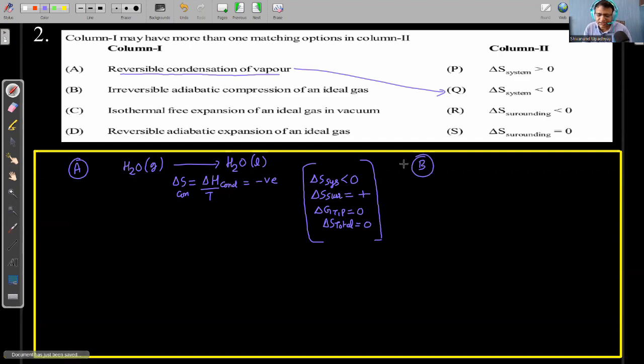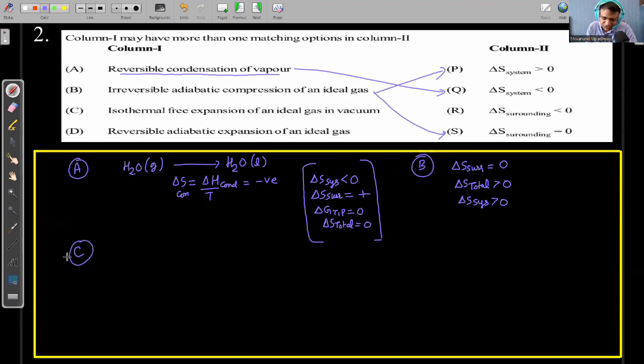In option B, they are saying irreversible adiabatic compression of an ideal gas. We have studied that in any adiabatic process, delta S surrounding is not going to change because Q surrounding is 0. But since it is irreversible, we know that entropy of universe is going to be positive, and that can only be positive when entropy of system is positive. So for B, entropy of system is going to increase and there is no change in entropy of the surrounding.